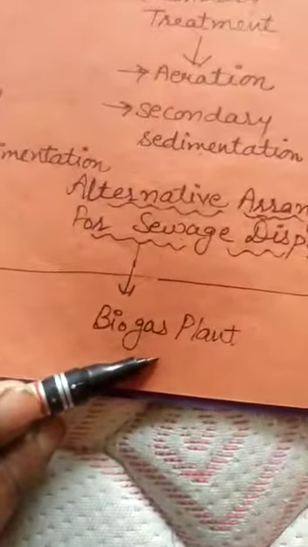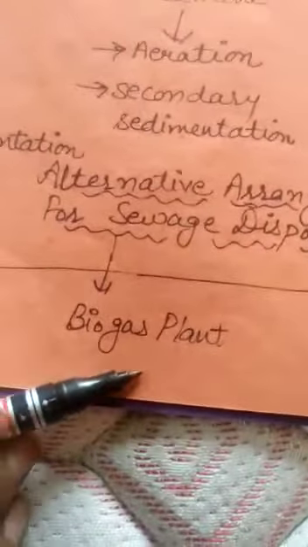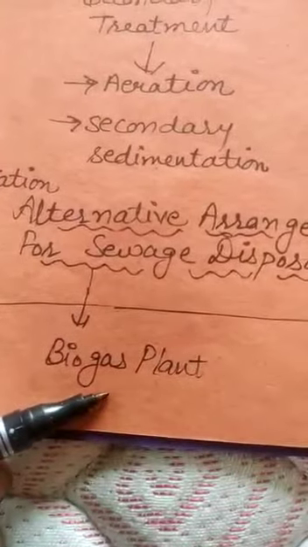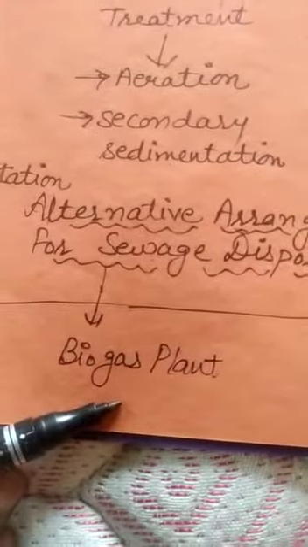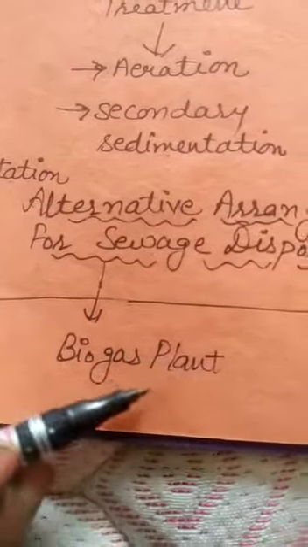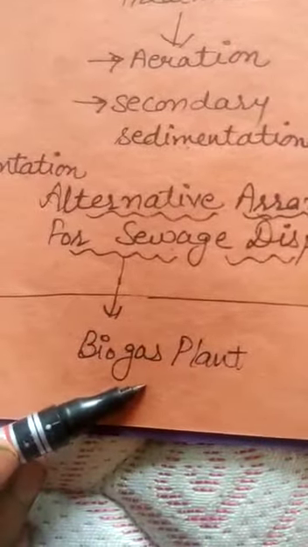And the next is biogas plant. In biogas plant, biogas is a mixture of four gases: methane, hydrogen, carbon dioxide and hydrogen sulfide, and we can use it easily for sewage disposal.